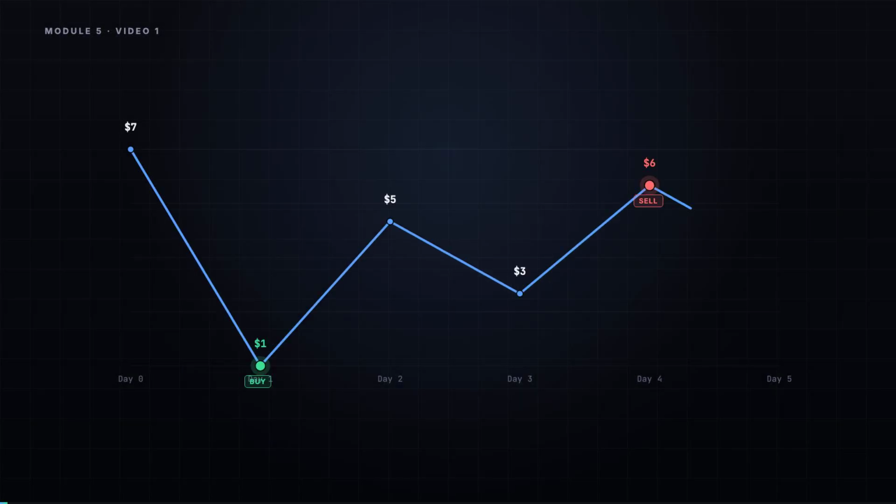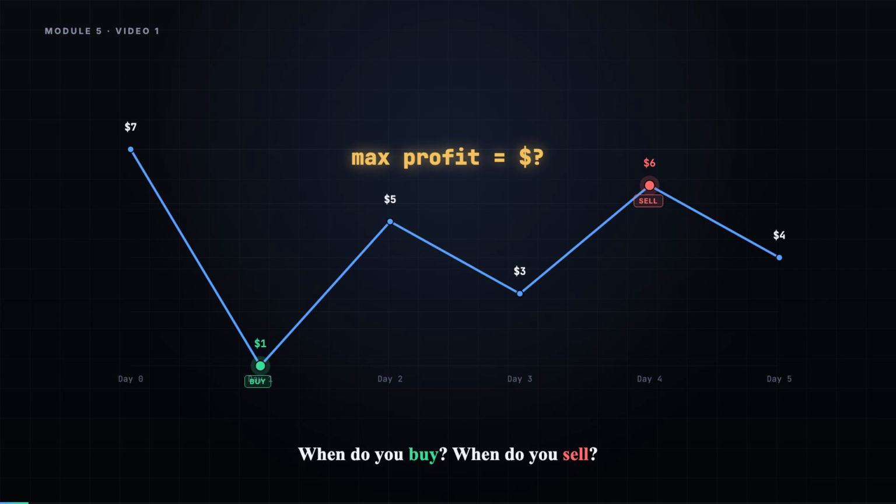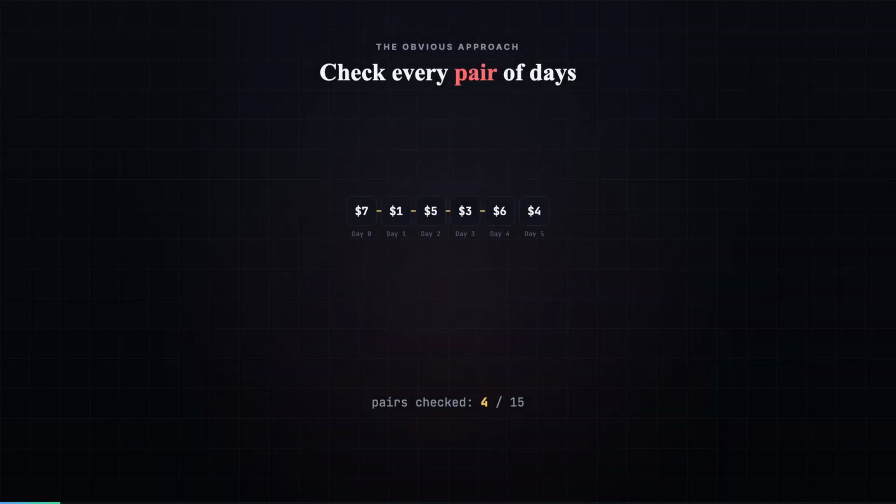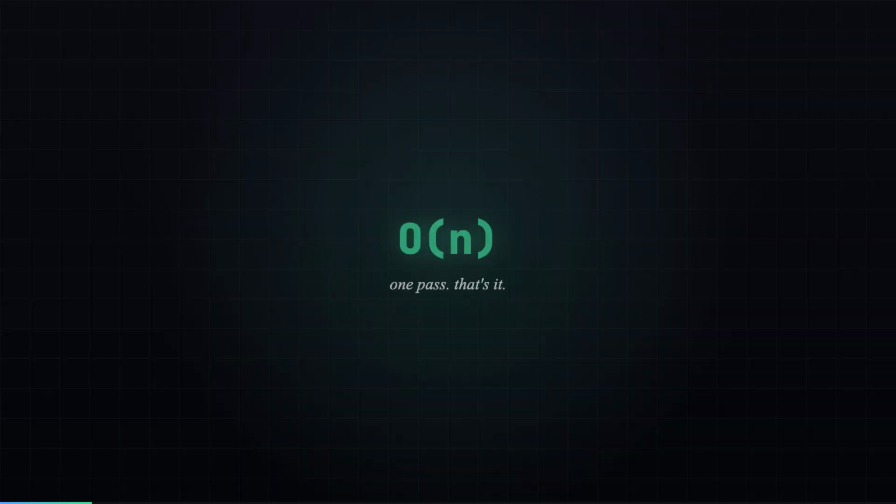6 days, 6 prices. One simple question. When do you buy and when do you sell to walk away with the biggest possible profit? Try every pair of days and you're checking all of this. That's on the order of n squared comparisons. But there's a much smarter one-pass idea hiding in plain sight.